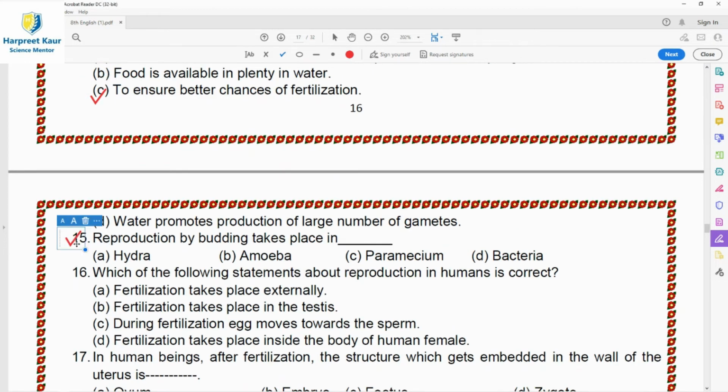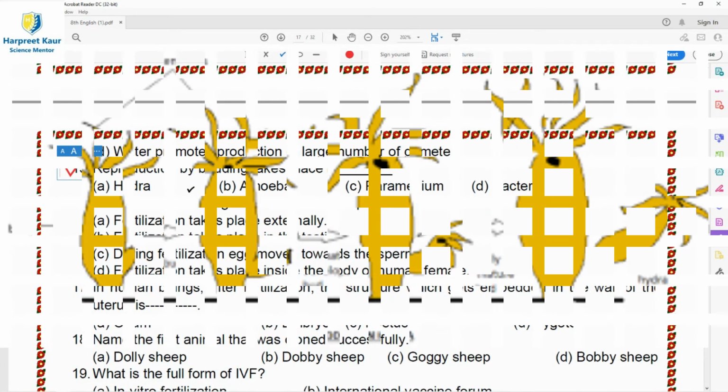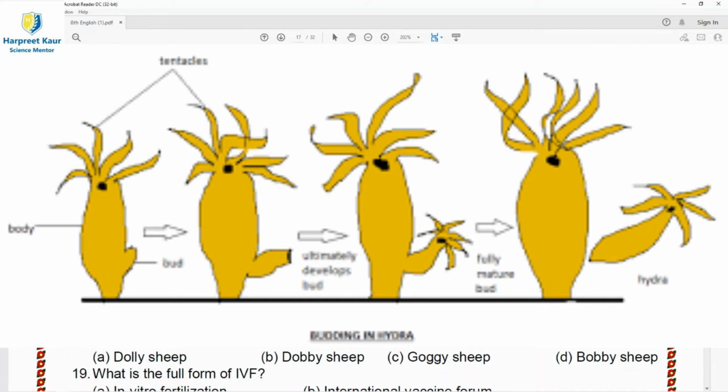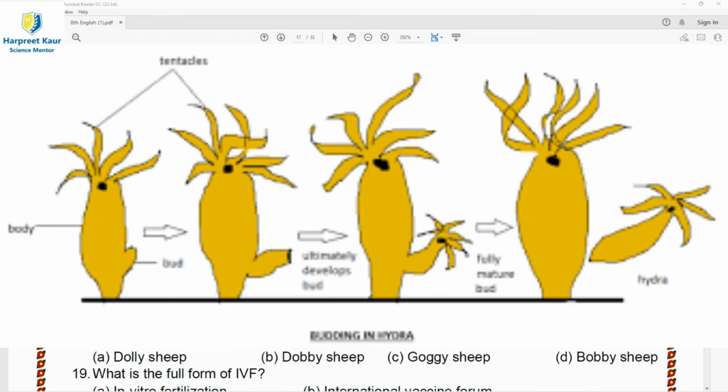Then question 15, reproduction by budding takes place in. Budding takes place in hydra. Hydra is a simple multicellular animal. It reproduces by the process of budding. First, a small outgrowth called a bud is formed, and then that bud gradually grows to form a small hydra, developing a mouth and tentacles.